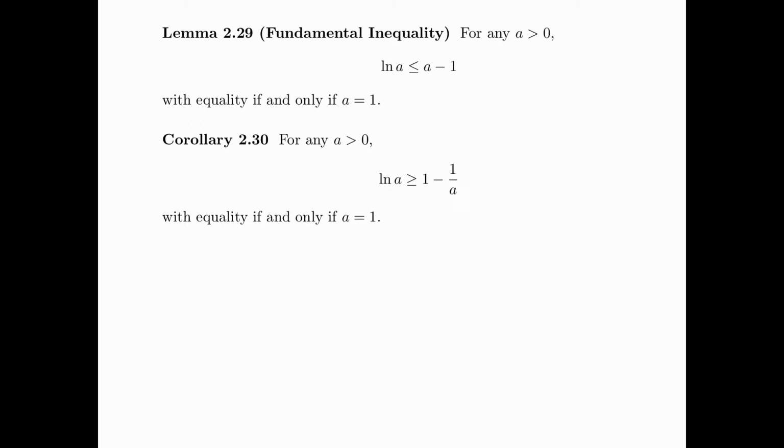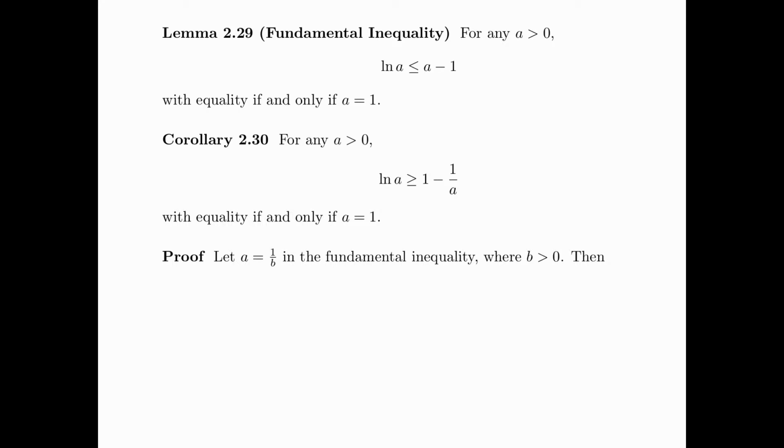A corollary of the fundamental inequality is Corollary 2.30. It says that for any a bigger than 0, log a is bigger than or equal to 1 minus 1 over a, with equality if and only if a is equal to 1.